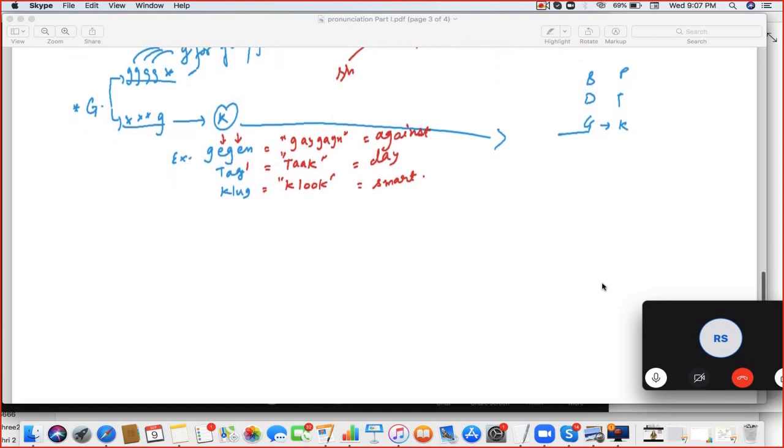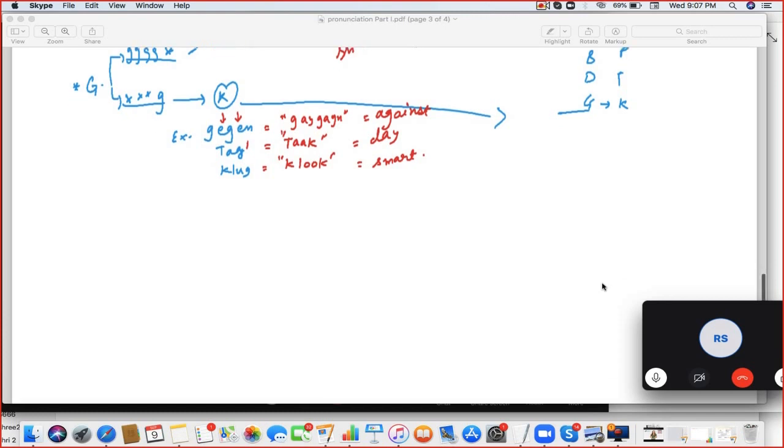And if it's T-A-G, it will sound as Tak. And if it's K-L-U-G, it will be Kluk. Correct. Gagan, Tak and Kluk. Next.